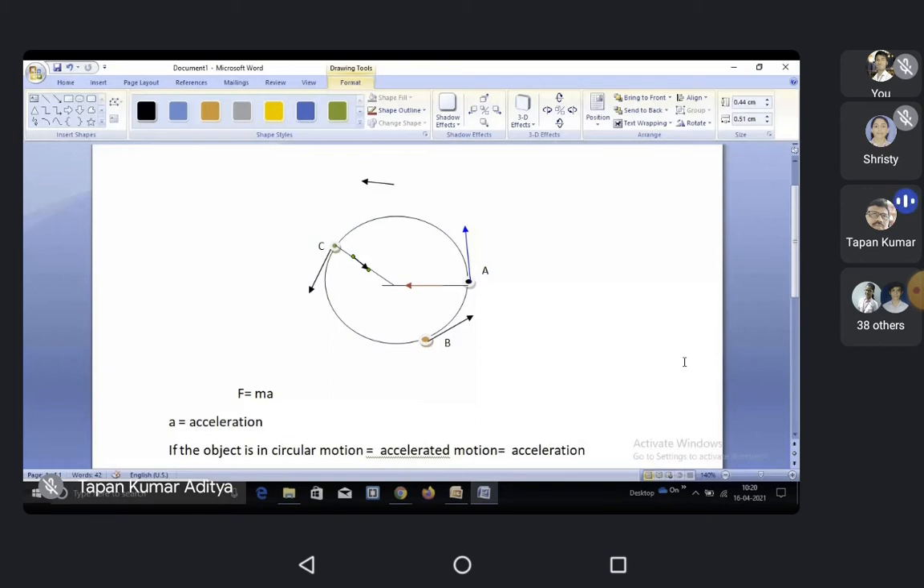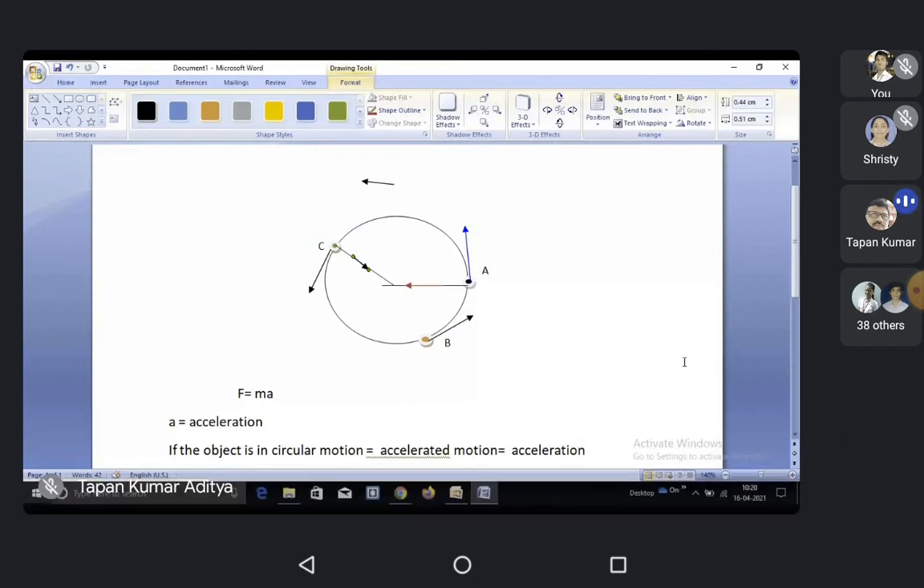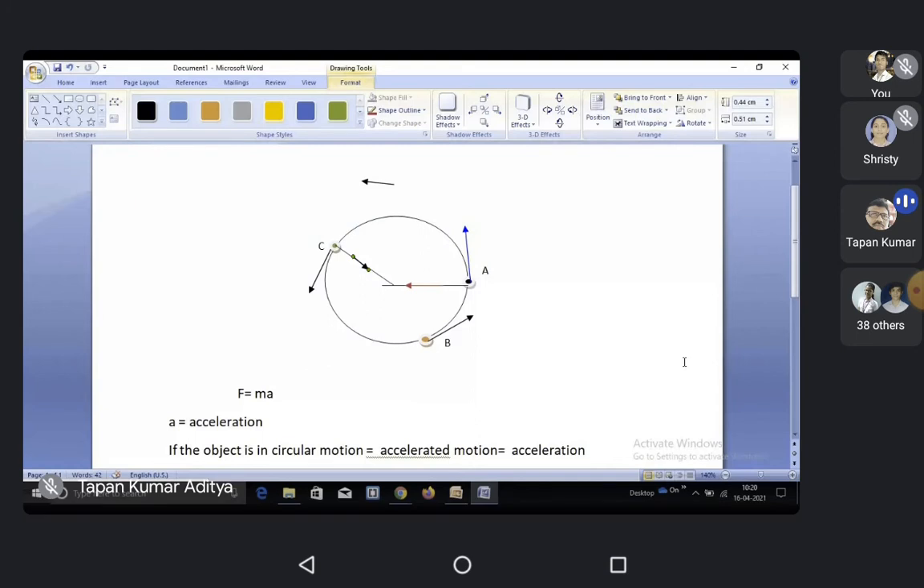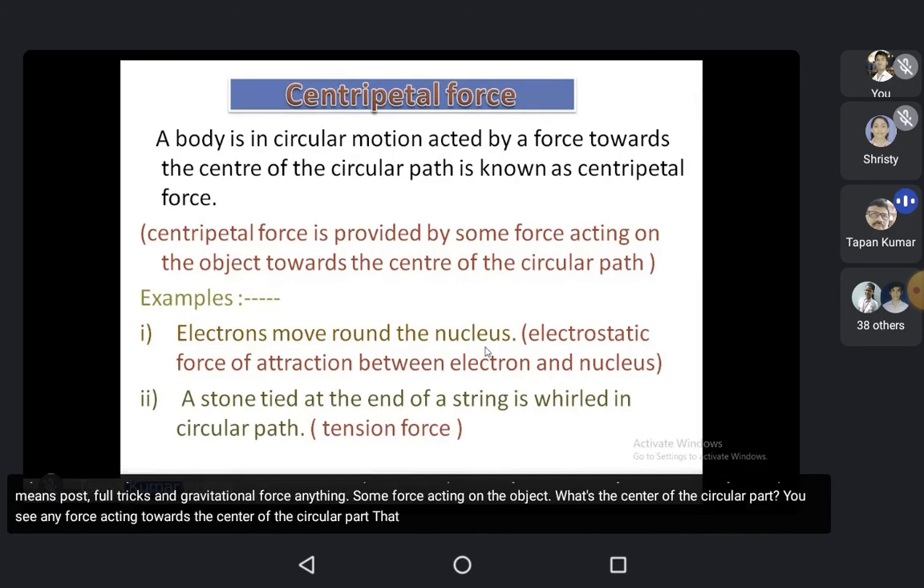Good. Onto the slide. See what is written. Centripetal force is provided by some force. Some force means push, pull, friction, gravitational force, anything. Some force acting on the object towards the center of the circular path. You see, any force acting towards the center of the circular path, that force will provide the centripetal force. Example, you can see number 1.